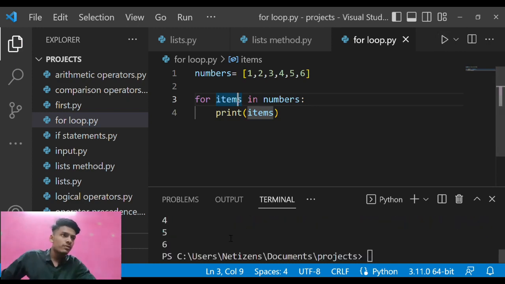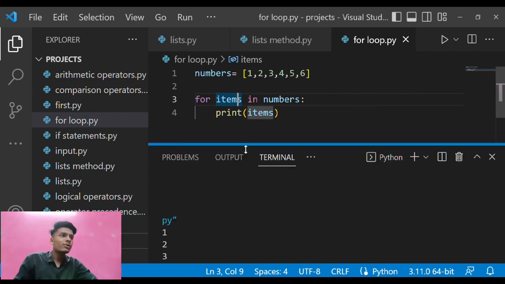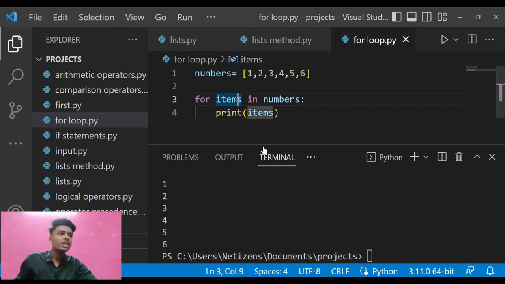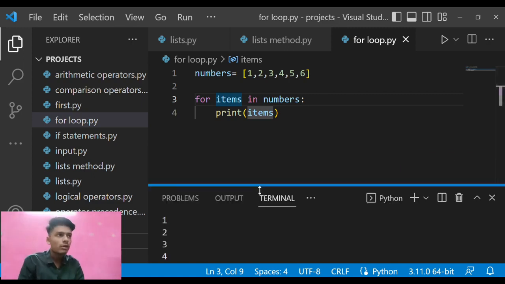If you see here, the numbers that have come on the screen are 1 2 3 4 5 6, the numbers that we had provided in our list. We have now printed those numbers using a for loop, but not with commas or square braces, just clear values from the list. And this is what you can do with the for loop.